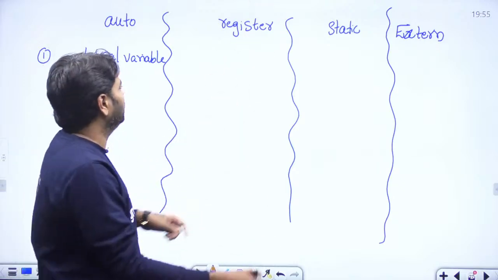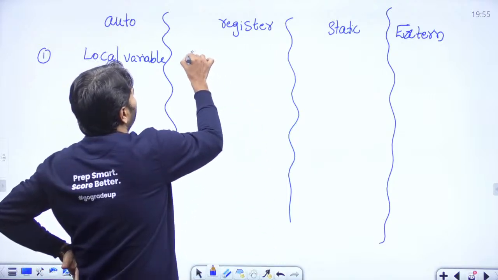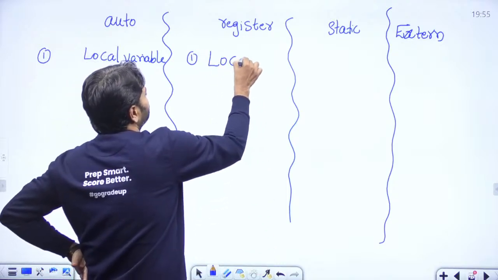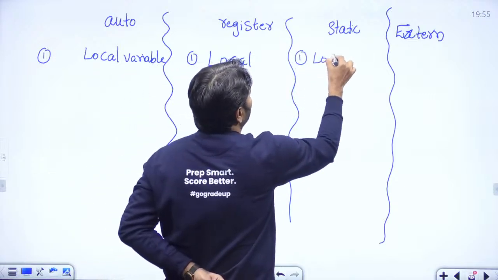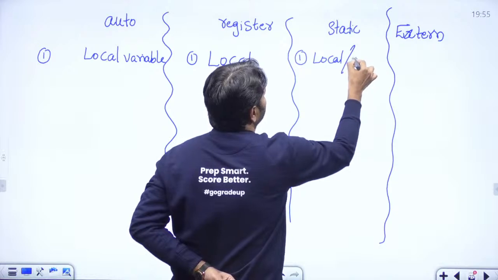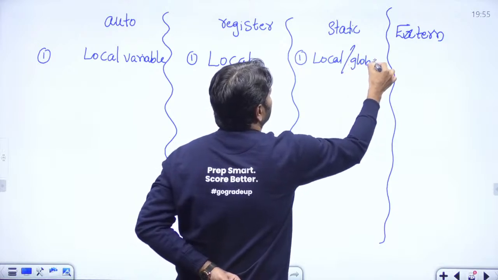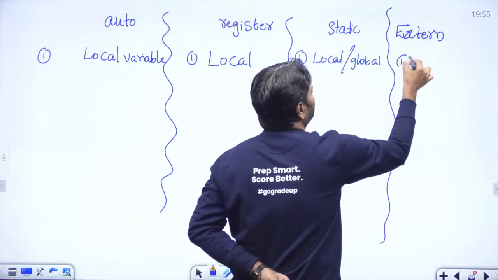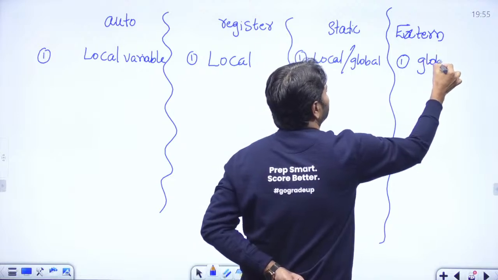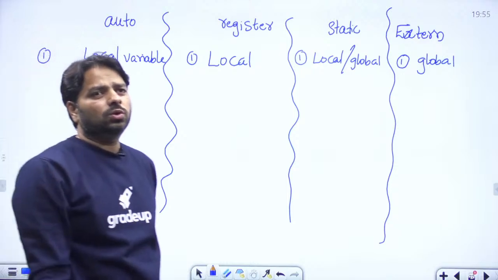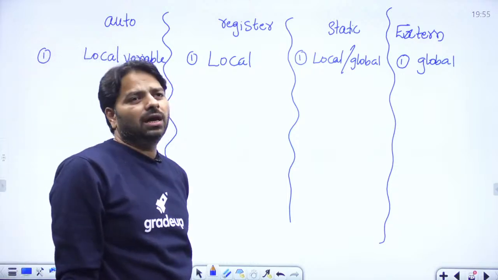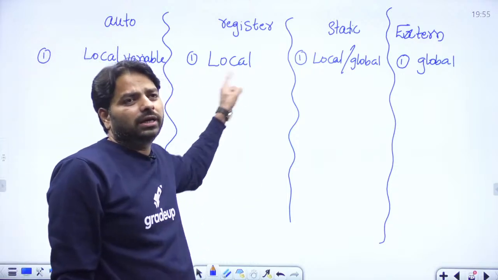Scoping, yes, good one. Register is also a local variable. You cannot declare it globally, but static is your choice, either local or global. You can have both. Extern has to be only global. The variables which you want to declare must be local in auto and register.